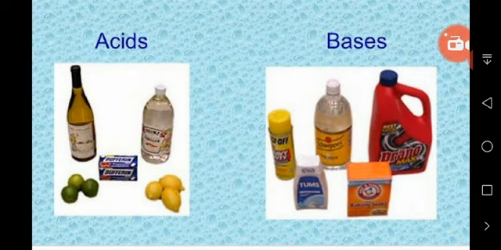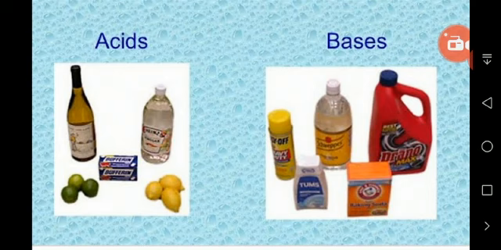What about litmus? First, we'll know the history of litmus. There are two types, two colors: red litmus paper and blue litmus paper. Now, how is litmus produced? Litmus is extracted from lichens, and litmus is a pure purple dye which changes its color if you dissolve it in water. This pure dye is converted into paper through some process. You don't need this process now, so I am not telling.